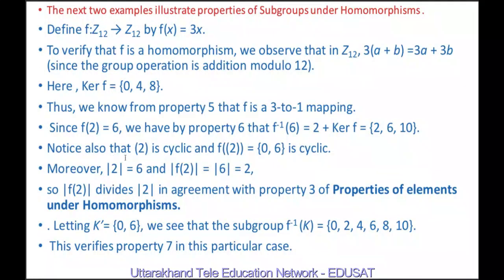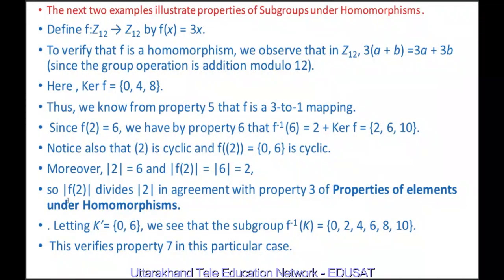Notice that 2 is the generator of a cyclic group and f of <2> is equal to {0, 6}, meaning the image of a cyclic group is also cyclic. Moreover, the order of 2 is 6 and the order of f(2) is equal to the order of 6, and this is equal to 2.